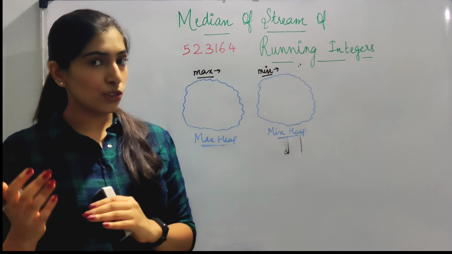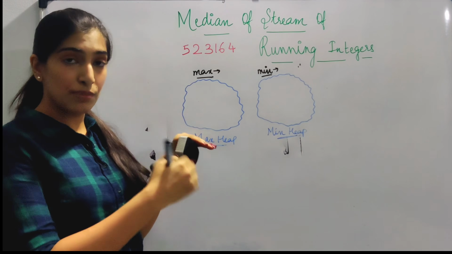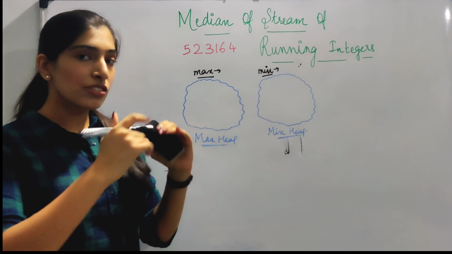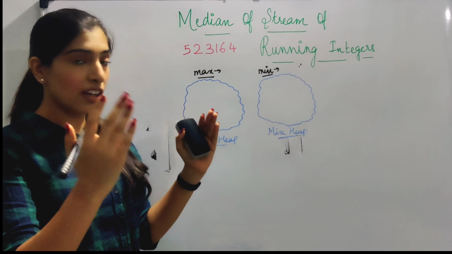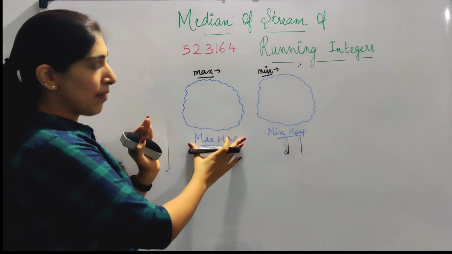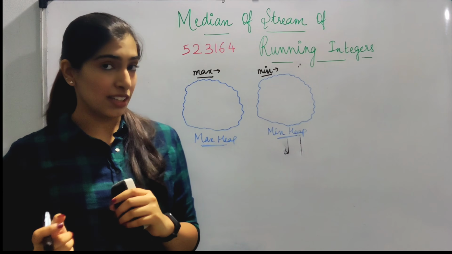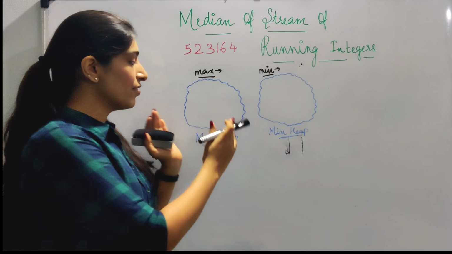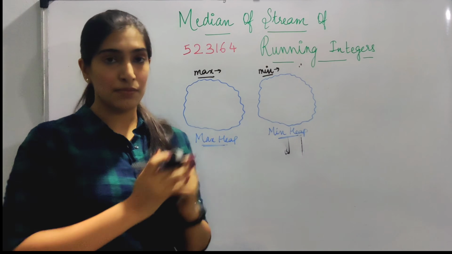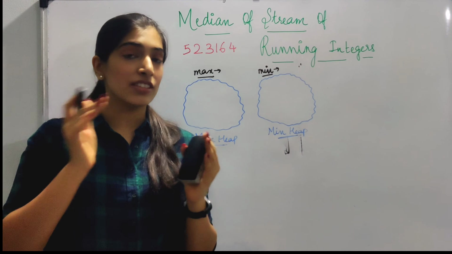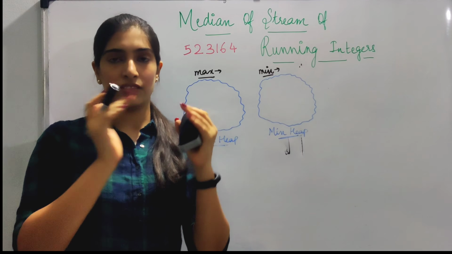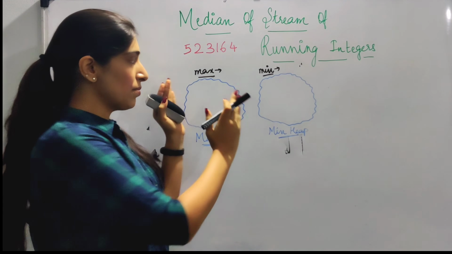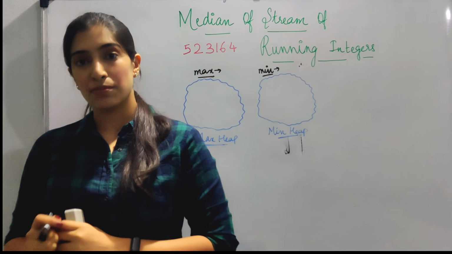Now we will be using two priority queues. One is to implement max heap, one is to implement min heap, because we are dividing into two halves. The first half will be max heap, the second half will be min heap. Now this is a very good point: why is the first half in max heap and the second half in min heap? Because the first half is smaller values. So say the values are 1, 2, 3 and 4, 5, 6. So 1, 2, 3 should be in max heap, and 4, 5, 6 should be in min heap.